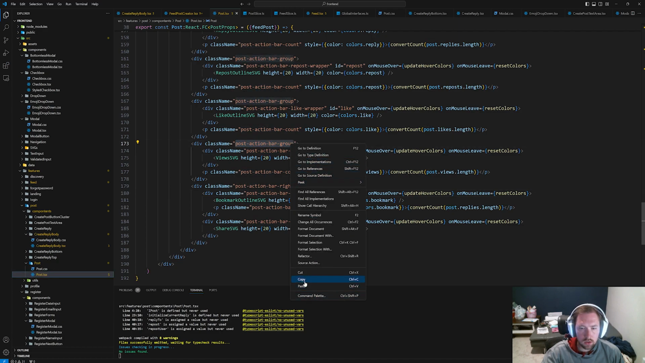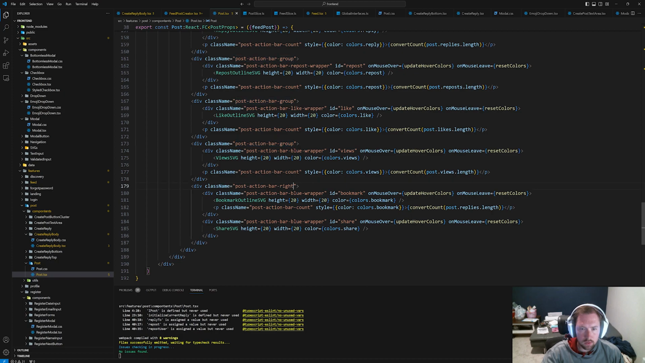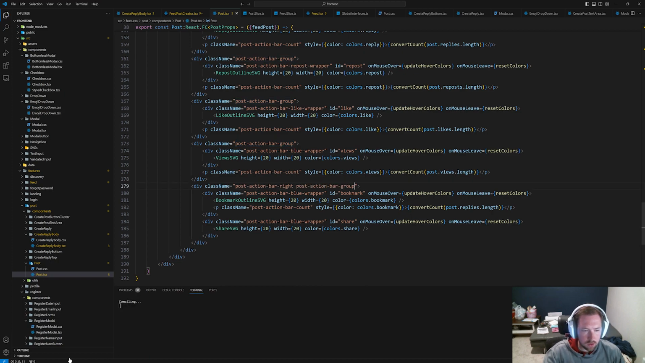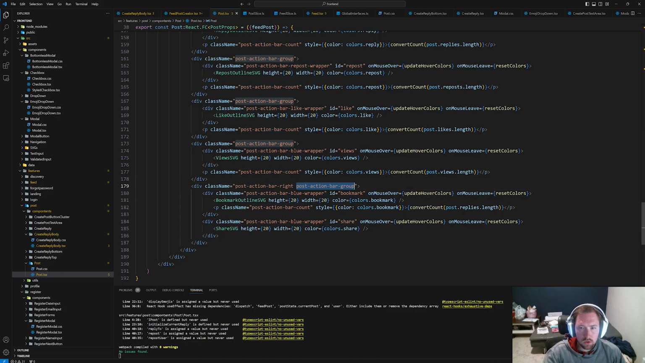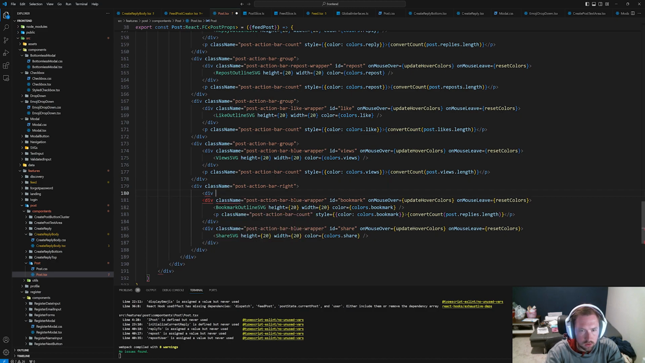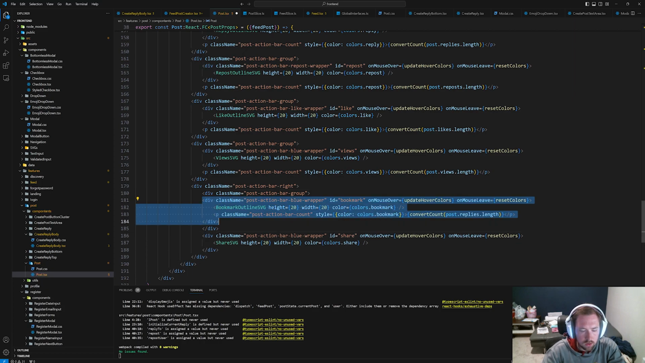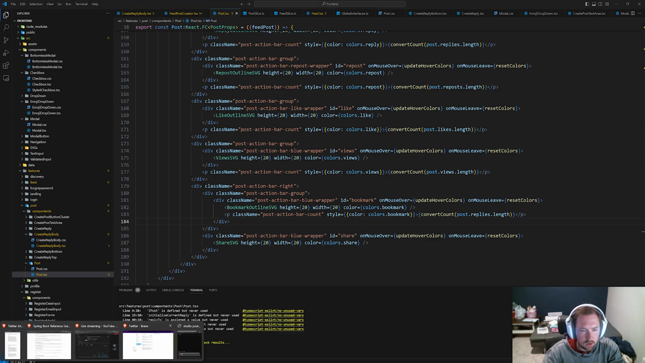What if I did this? This could break everything, but let's just see what happens. Okay, so it doesn't quite work. It puts it on the wrong part. We might have to do something like this. We wrap this guy in a div with this class name, and then wrap this div, copy this, paste that. It's kind of ugly. Let's see if it breaks.